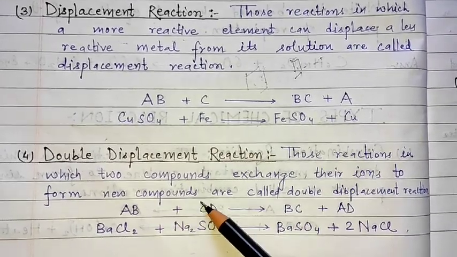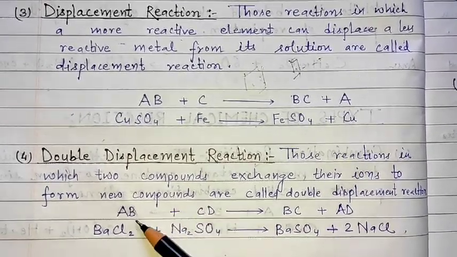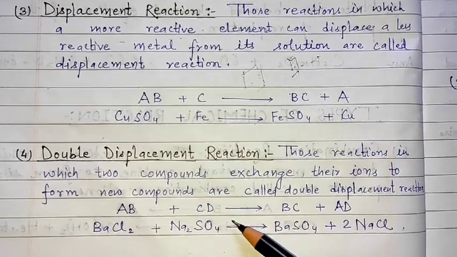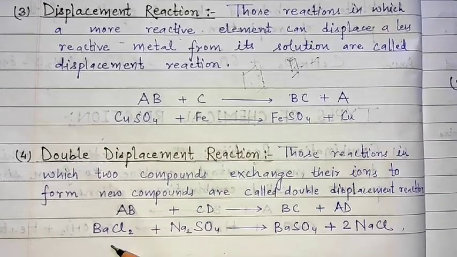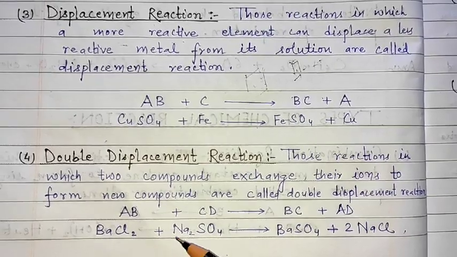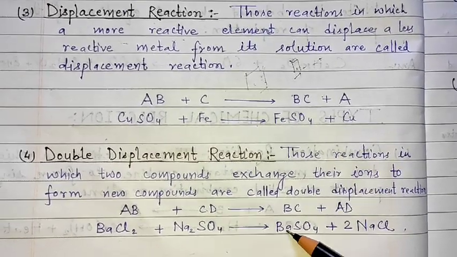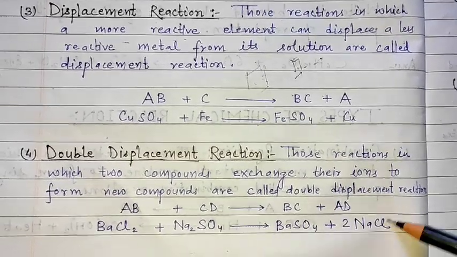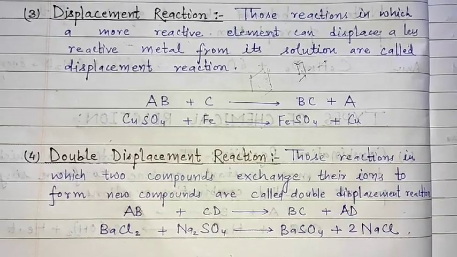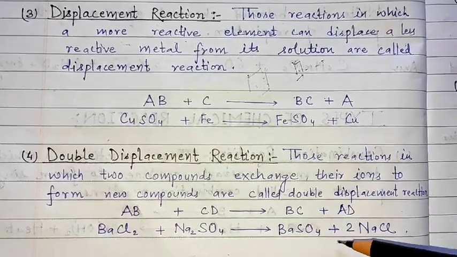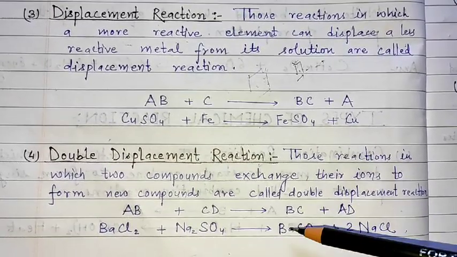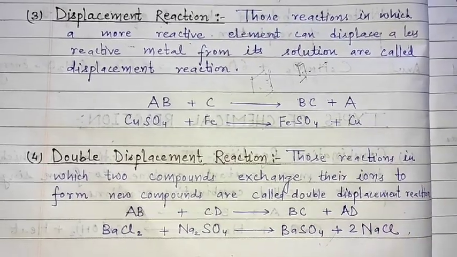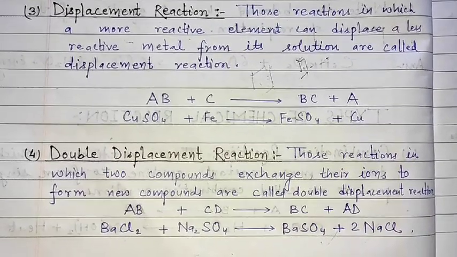B has taken the place of C and A has taken the place of D, right? Like barium chloride plus sodium sulfate gives barium sulfate and NaCl, isn't it? Simply, the ions are being exchanged between themselves to form new compounds.